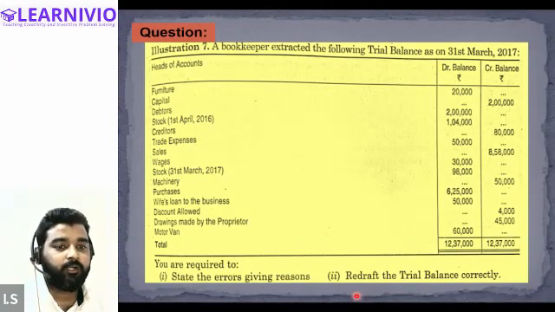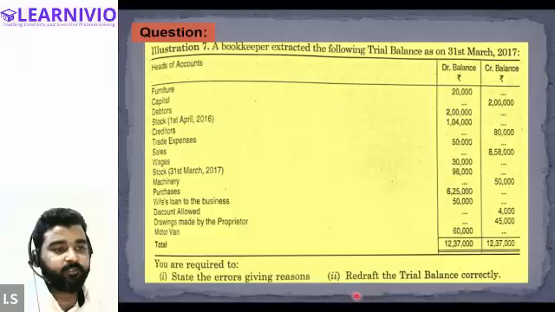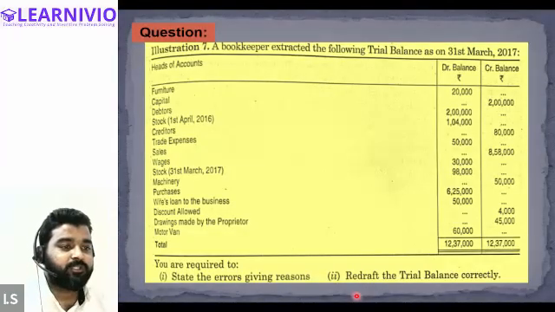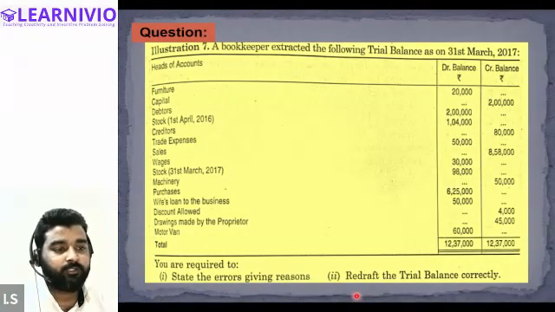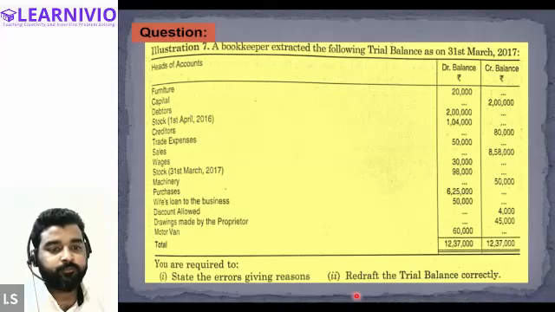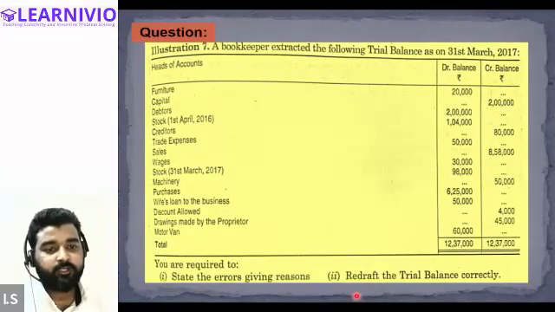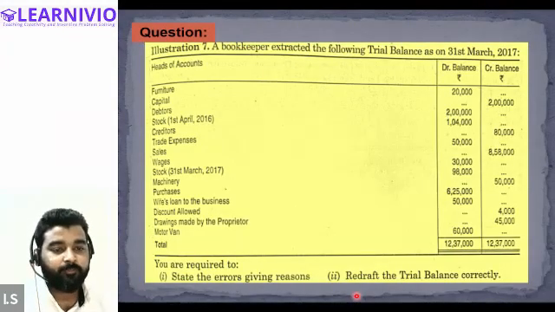Stock on 31st March 2017, 98,000. This should be recorded on which side? This should be recorded on the credit side because closing stock has a credit balance. Now we have machinery. Machinery is an asset, so this should be recorded on the debit side. After machinery, we have purchases. Purchase, obviously it is an expense. This should be recorded on the debit side of the trial balance.